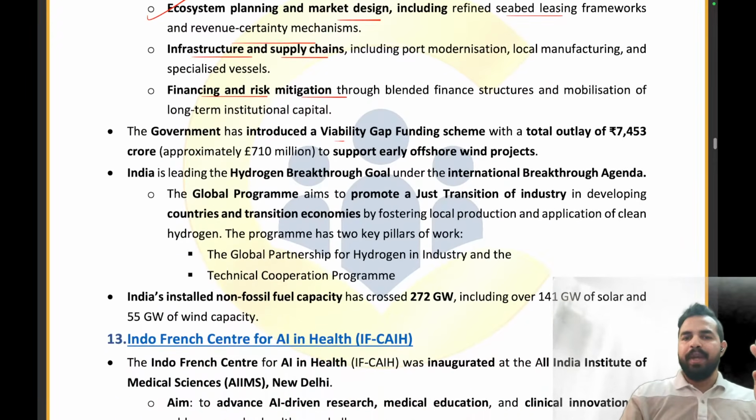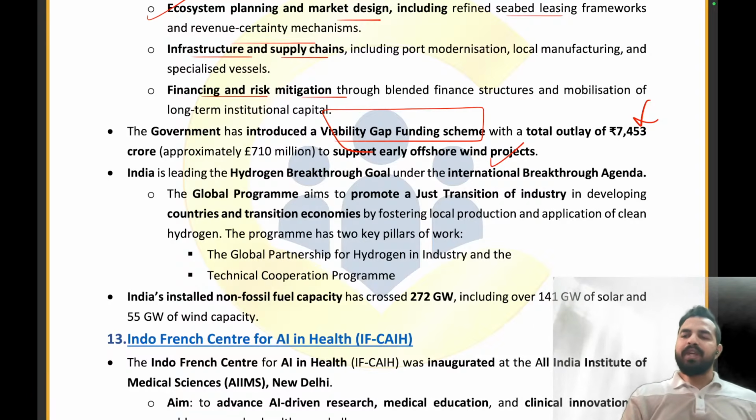Government has also introduced a viability gap funding scheme with an outlay of 7,453 crores to support early offshore wind projects. So basically what happens is that sometimes when we are having very big projects, it becomes very difficult for us to come up with the funding for those projects. So to make them more viable, we have created a viability gap funding scheme, which is having the outlay of 7,453 crores, in which we will be supporting early offshore wind projects.